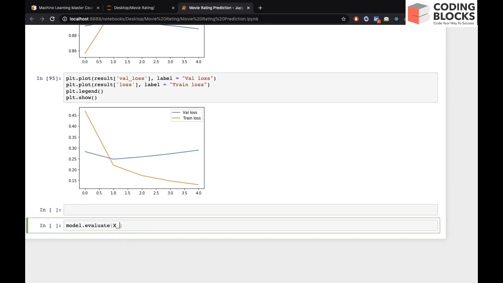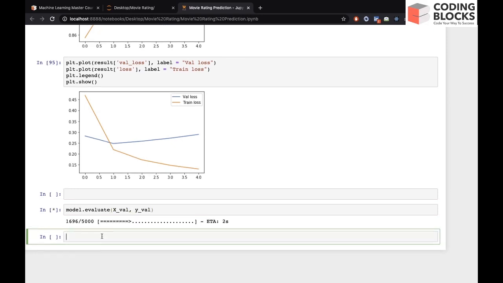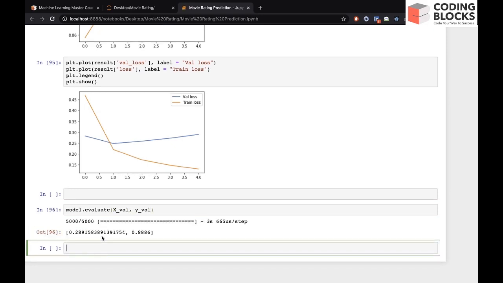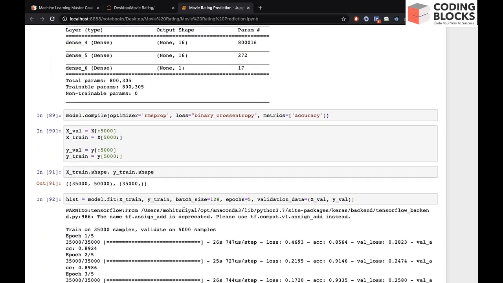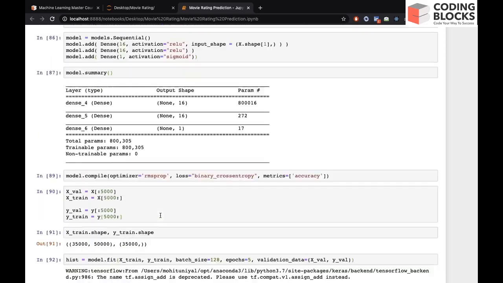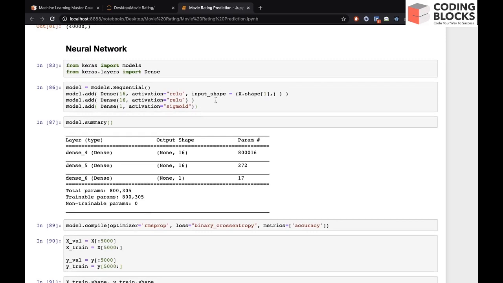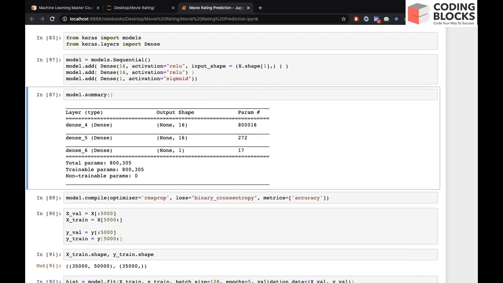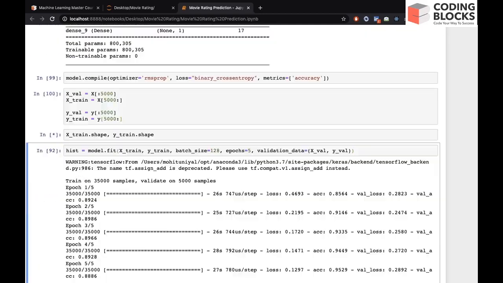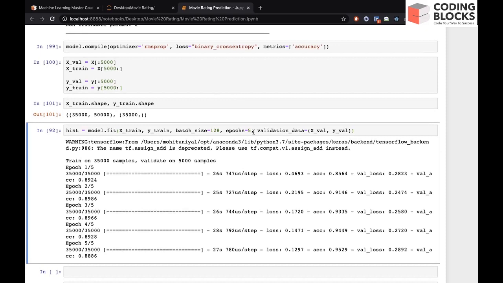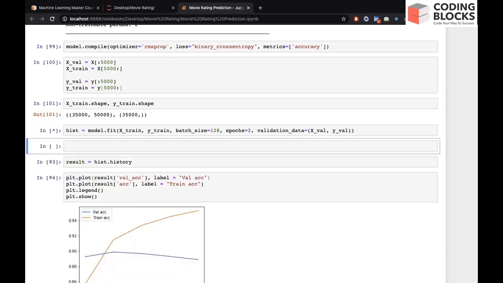If you pass xval comma yval, it will give the accuracy, which is around 88. I just wanted to show this. But let's only train for two epochs, otherwise our accuracy will obviously drop because you are overfitting now. So let's only train for two epochs.